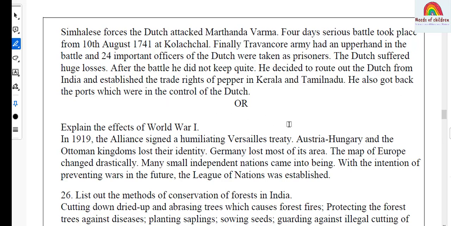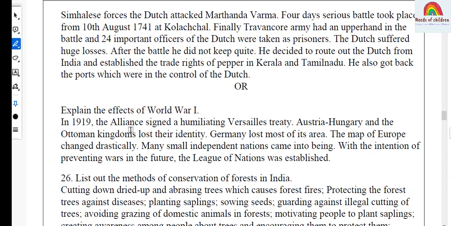And students, here the 3-mark question, first one it has a choice. And the choice number first completed. Let's move on to choice number 2. Explain the effects of World War First. And this is the question from History, World Wars and India's role.